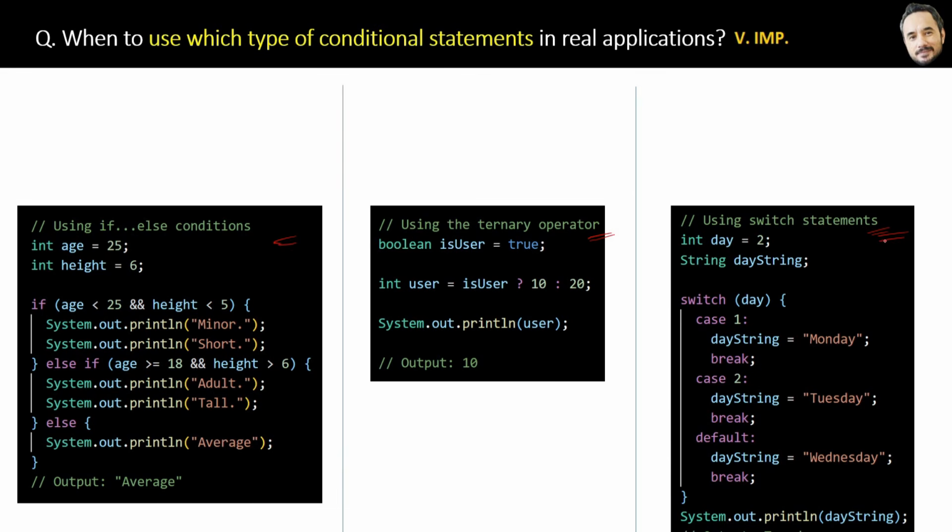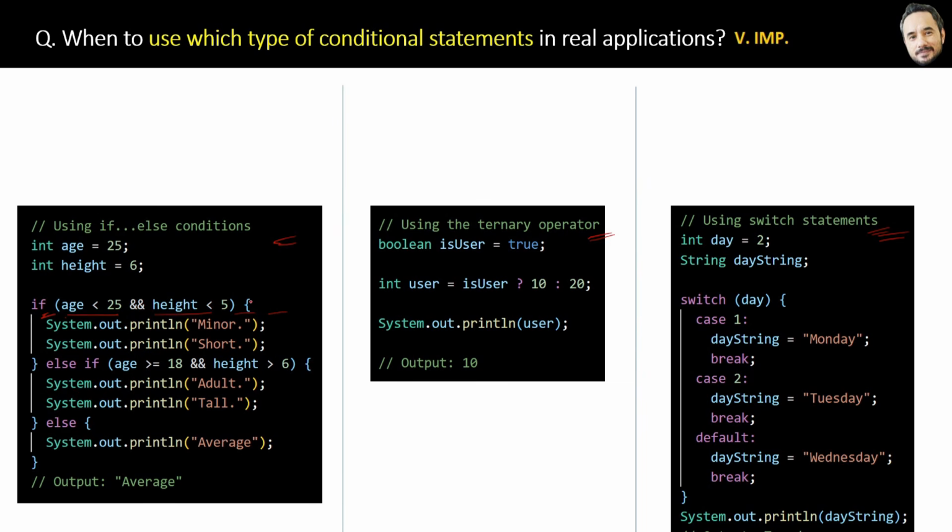So now we will first start by understanding the if else condition, and when to use it in our application. Here you can see the if else condition can handle any type of complex condition, meaning this if keyword has multiple conditions inside it. Multiple and, multiple or logical operators can be handled inside the if condition.